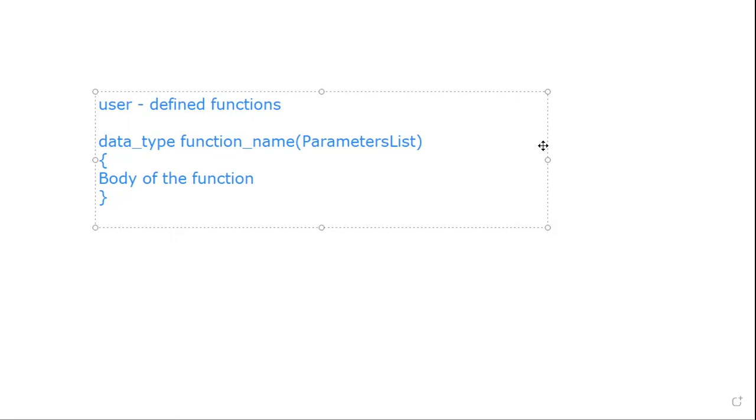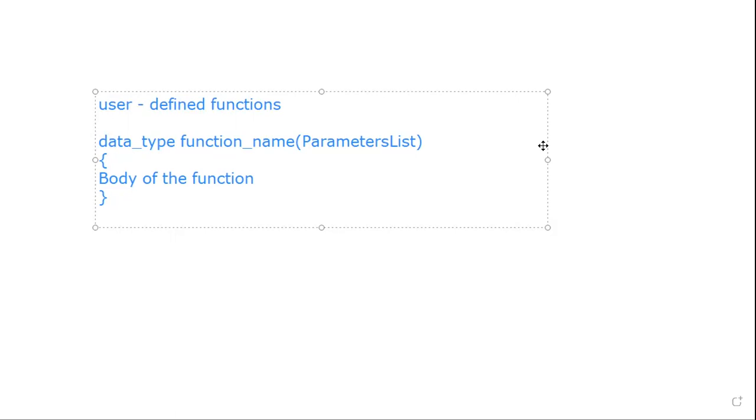Parameters are the values that we are passing to the function to execute. If you want to add 2 numbers, you have to pass 2 values. Those 2 values are called the parameters. And the body of the function means if I call that function, what exactly it has to do.